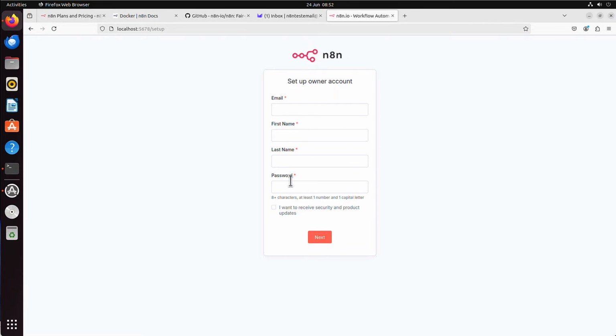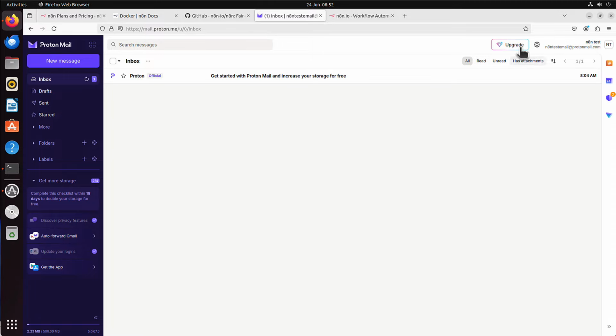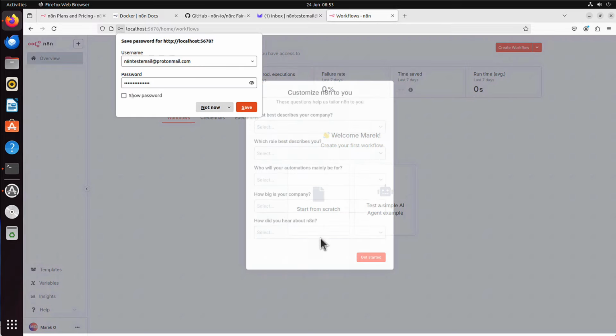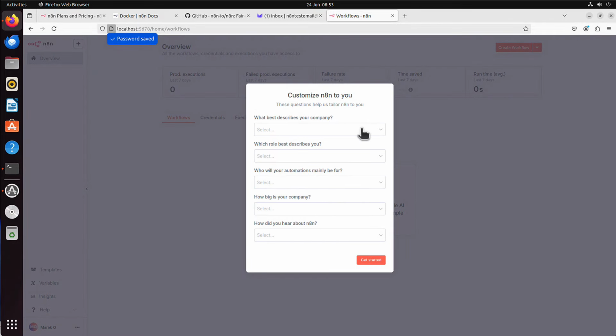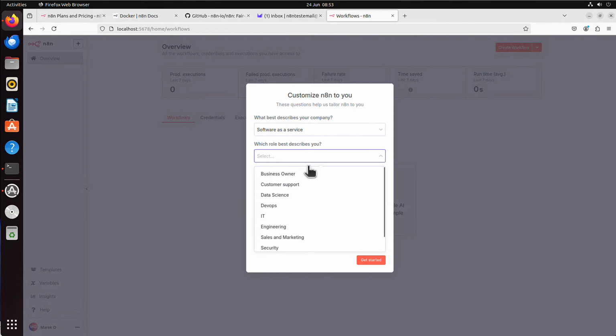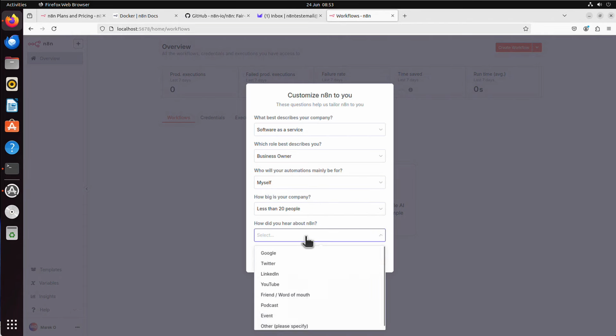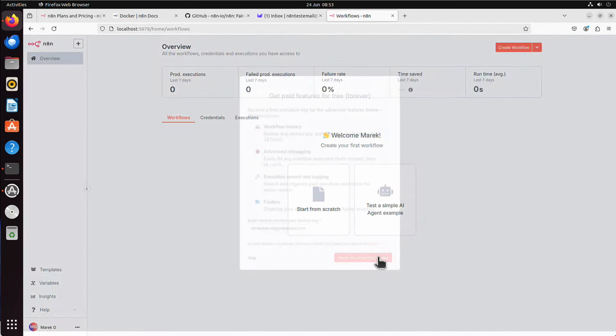I mean, that's not part of the installation, but maybe let's do that because I created a test email. You can see n8n test email at protonmail.com, basically just for that. So we can use it here. It's Marek, put your name or whatever. You create a password and you just click next. I will save it. What describes my company? Business owner, myself. Doesn't really matter. Get started.